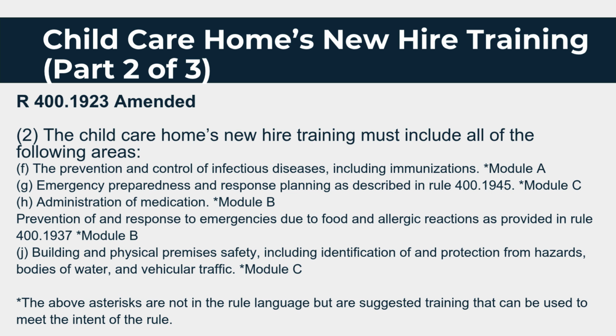Module B. i. Prevention of and response to emergencies due to food and allergic reactions as provided in Rule 400.1937. Module B. j. Building and physical premises safety, including identification of and protection from hazards, bodies of water, and vehicular traffic. Module C. The above asterisks are not in the rule language but are suggested training that can be used to meet the intent of the rule.